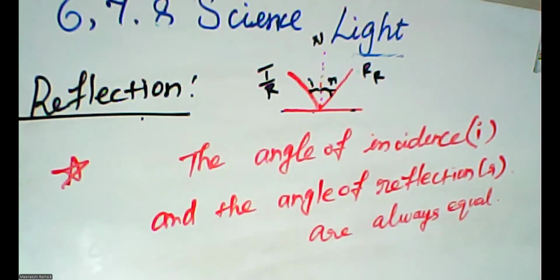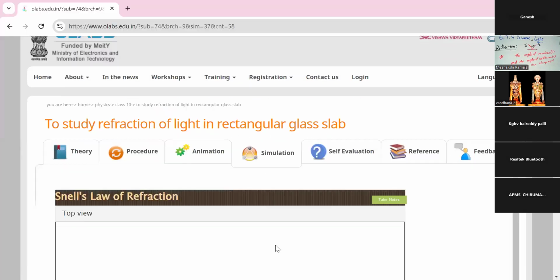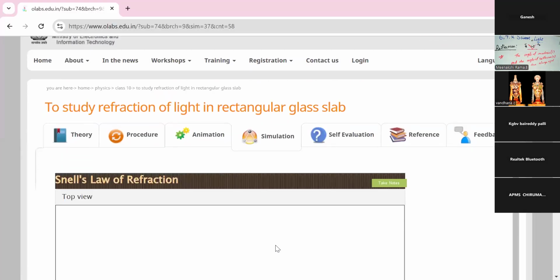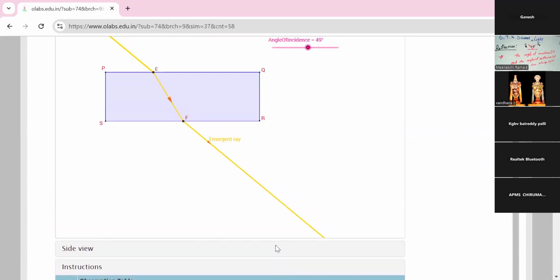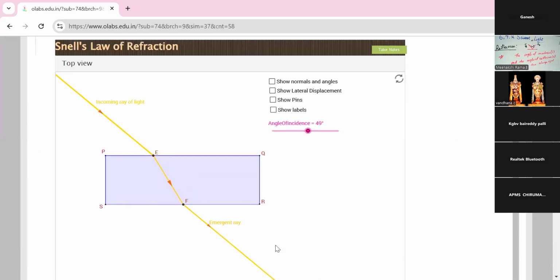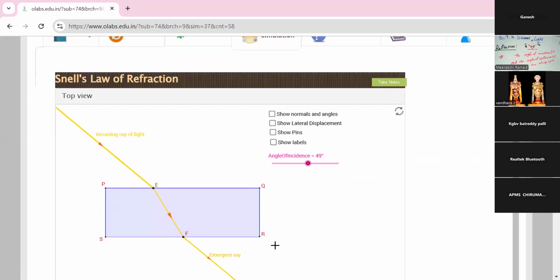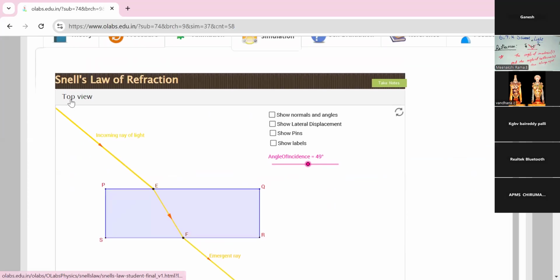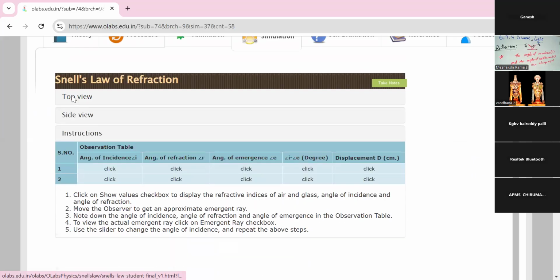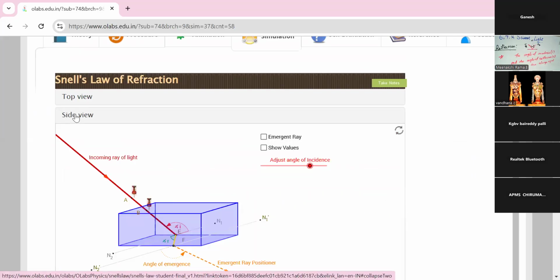I'm going to show one more simulation. Yes, I think you know about the simple experiment. This is the side view.